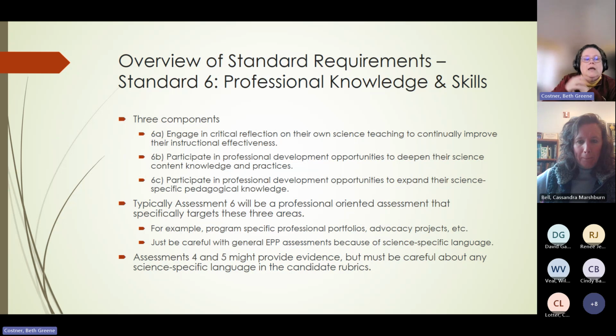That might be a way that your students could have experiences that meet this. And again, NSTA suggests using assessment 6, so I would encourage that, but there may be some way, and I think Cassie alluded to this, especially with 6A, you may have something that allows you to target 6A in either assessments 4 or 5.